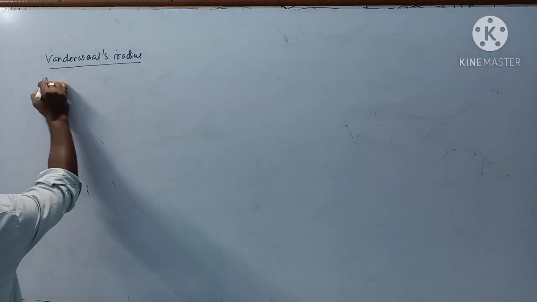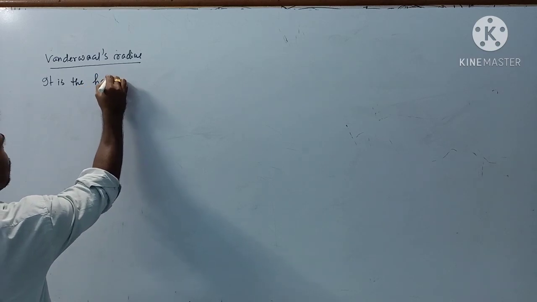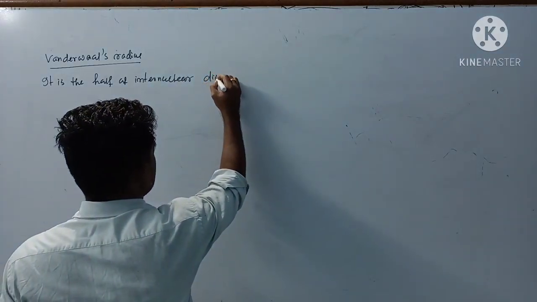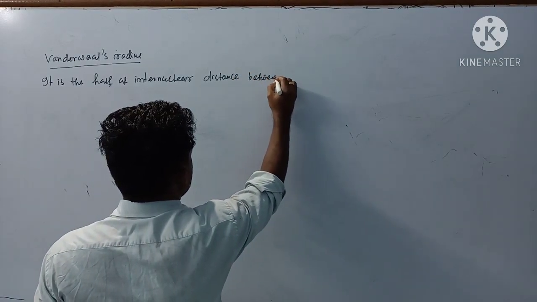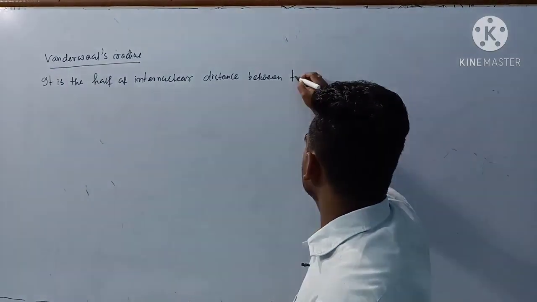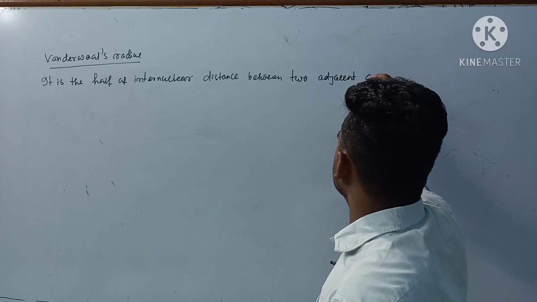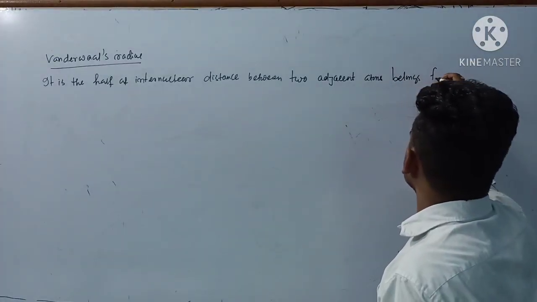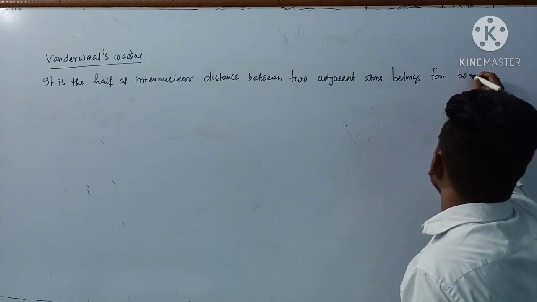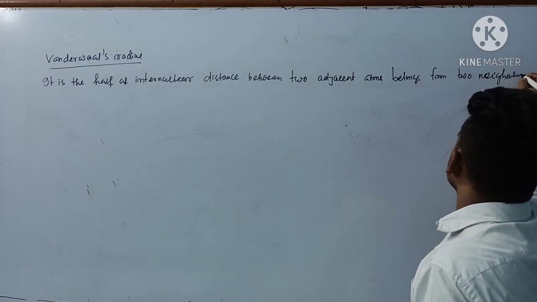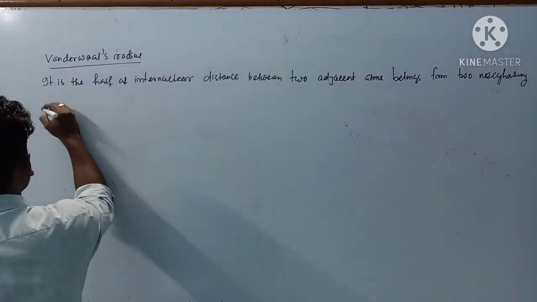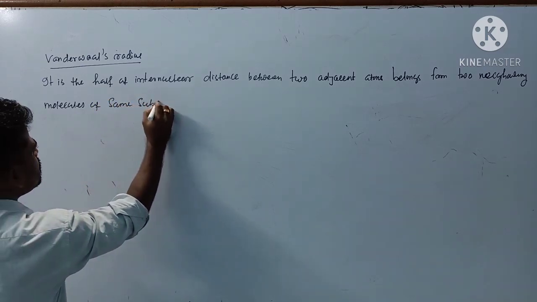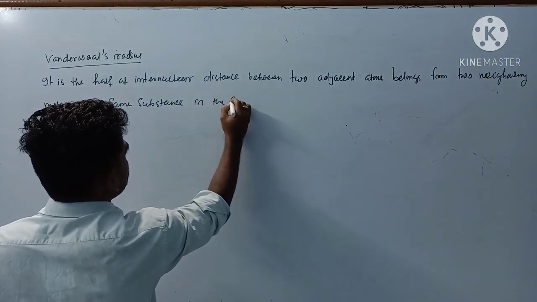It is the half of the internuclear distance between two adjacent atoms belonging to two neighboring molecules of the same substance in the solid state.